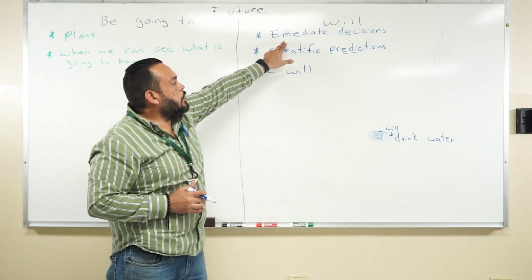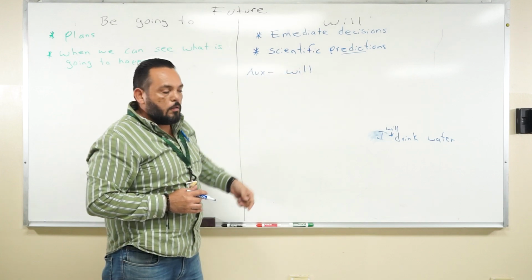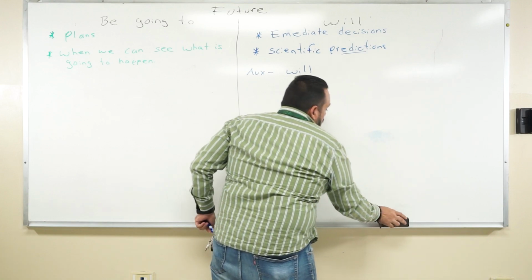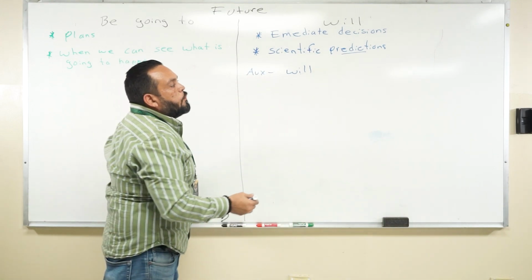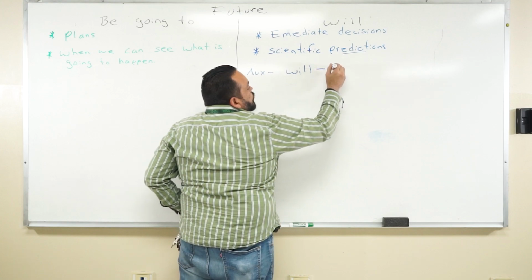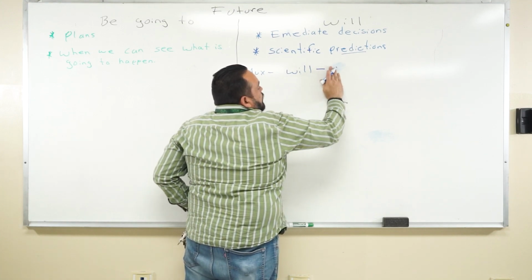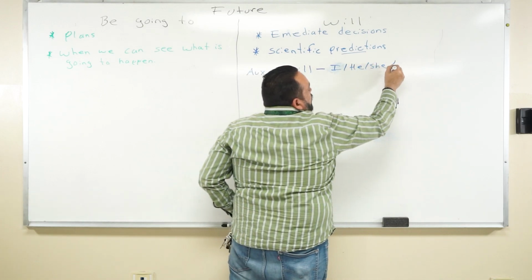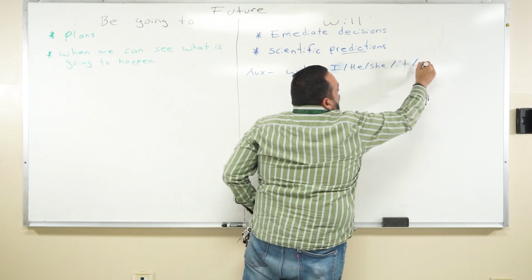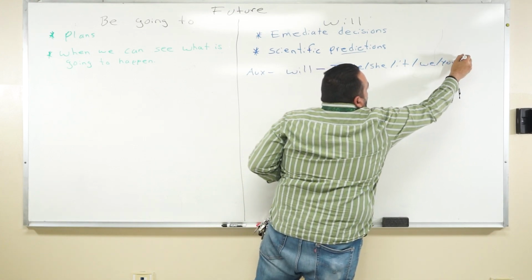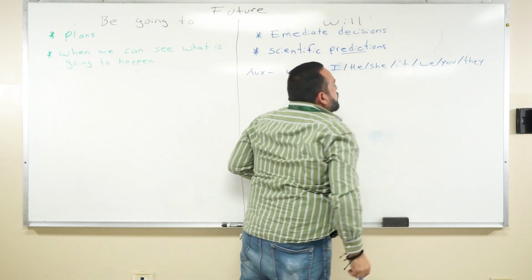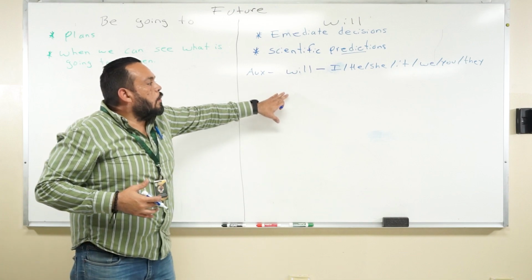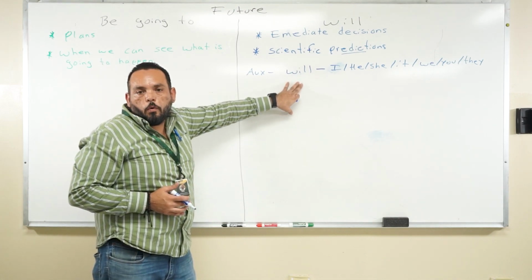Immediate decisions or scientific predictions. Okay? Now, we have the auxiliary. This auxiliary, we put in for all the pronouns. So we use it for I, he, she, it, we, you, and they. We use it for all the pronouns. Depending on the pronoun, we're always going to use will.